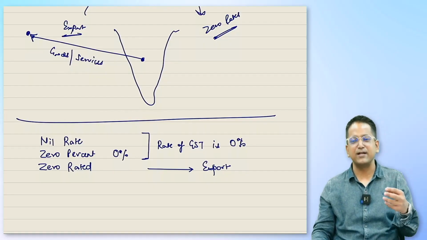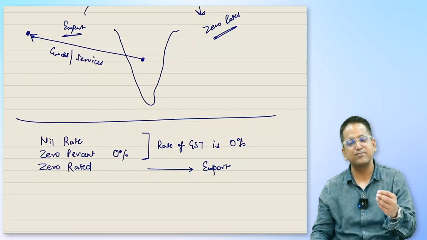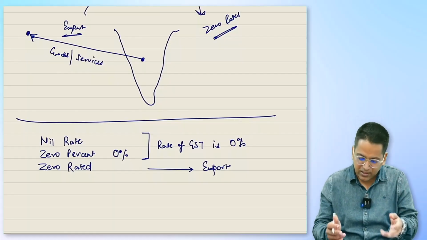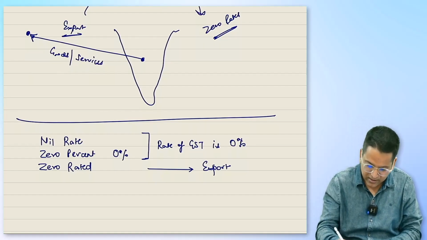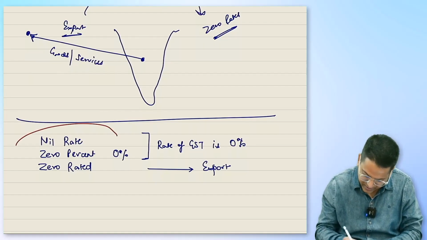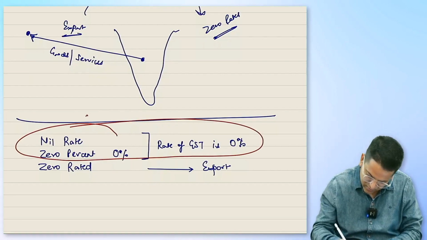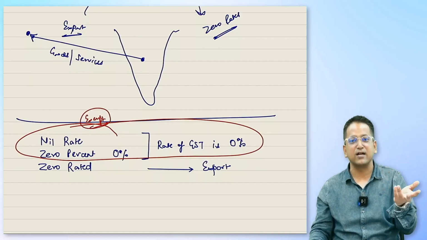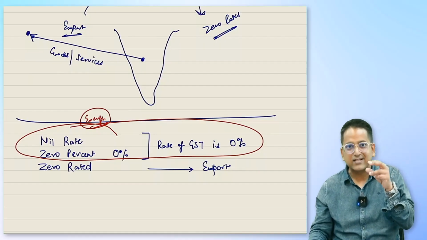Whether it is sold anywhere in India or outside India, it's 0%. Like I told you, government gives exemption. So it goes into the exempt category. I hope you heard this word exempt. GST is not levied on exempt supplies. Okay? So this is one of the exempt supplies.